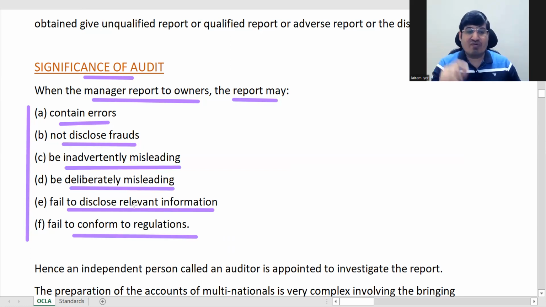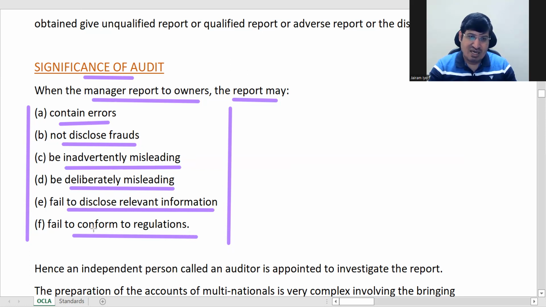If an independent professional checks it before it is reported to the owners, then he will be able to highlight whatever is not correct to the owners. Otherwise, owners will not be able to decipher what is wrong here.